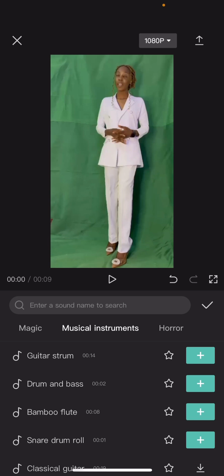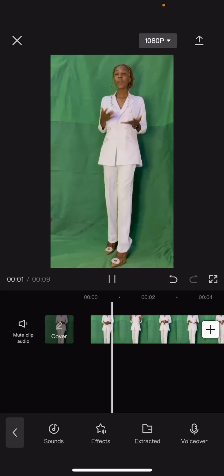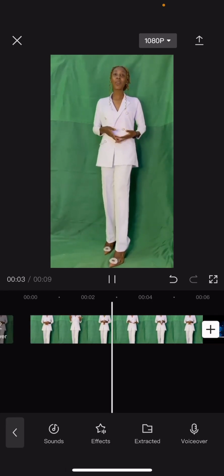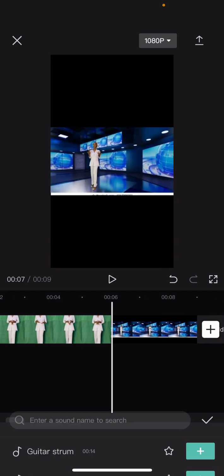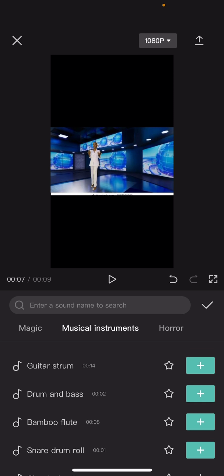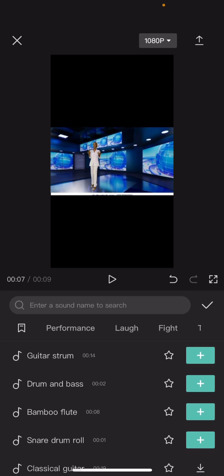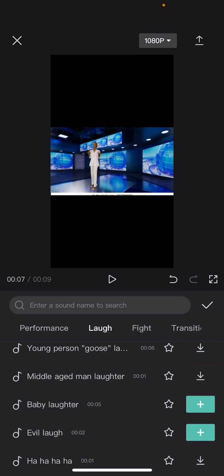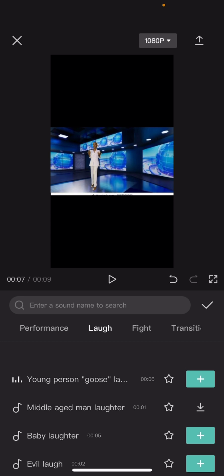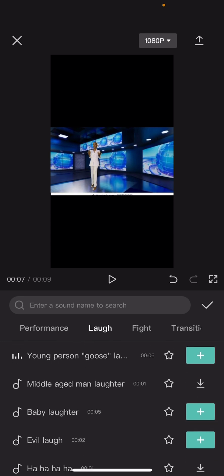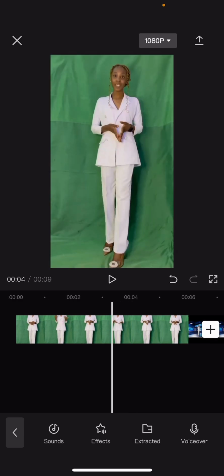So what you need to do now is just to play your video to the point where you want to add your sound effects. Once it reaches that point, you tap on pause, tap on effects, and bring in the effect you want. So let's say I want to add this laugh. I just play the options, then add the one I want. So let's say I want to add it, I'll just tap on this tick mark.